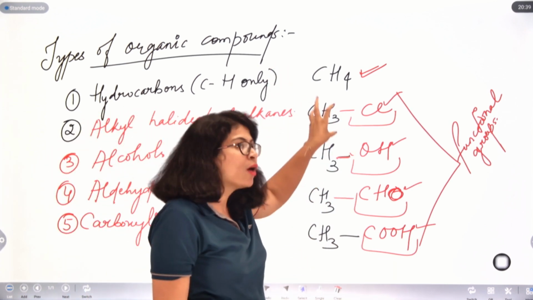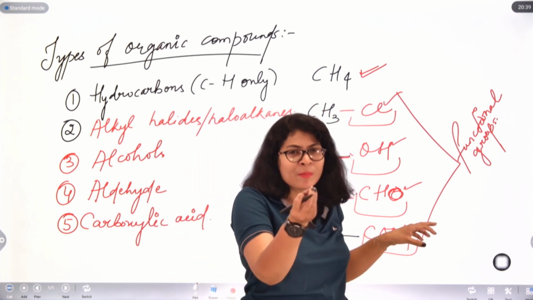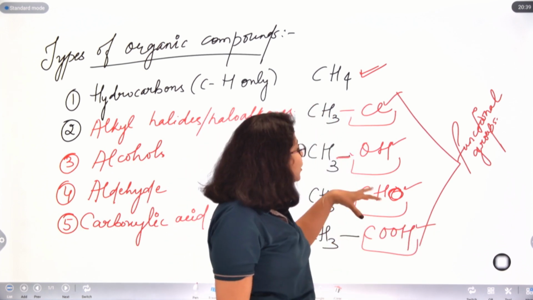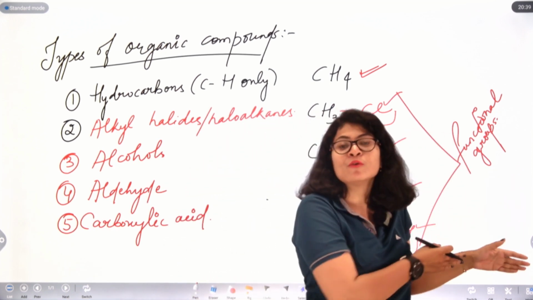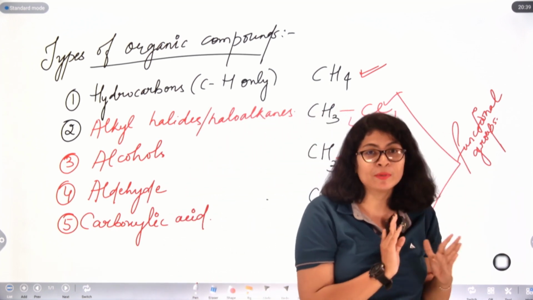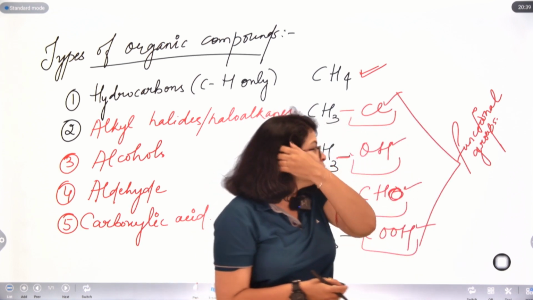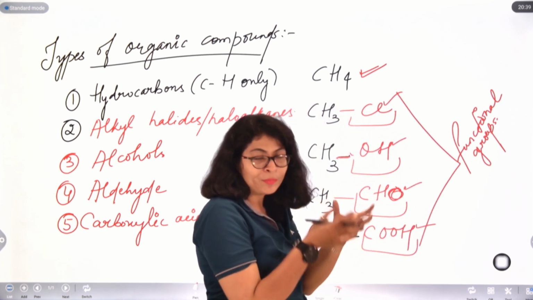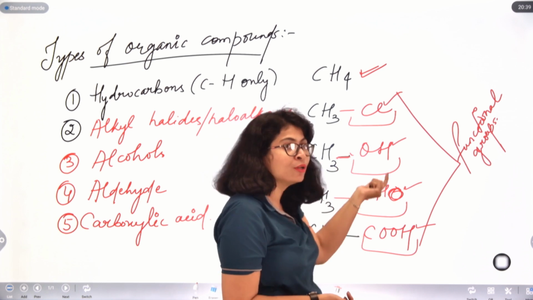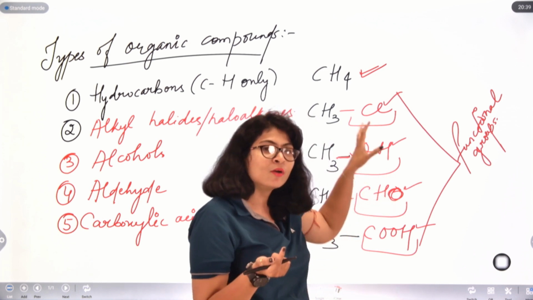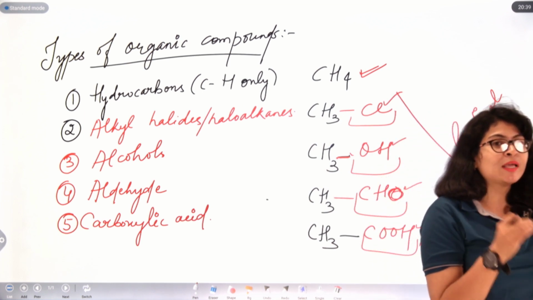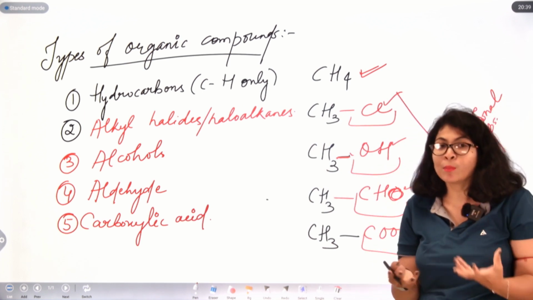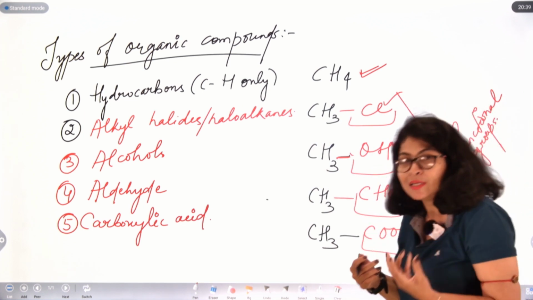If I change one group with another, it's just a matter of a few letters, right? If I change the letters, I get an altogether different class of organic compound with different physical and chemical properties. Therefore, these combinations of letters, which we call functional groups, are very important in organic chemistry. These basically determine the physical and chemical properties of the organic compounds we are dealing with.